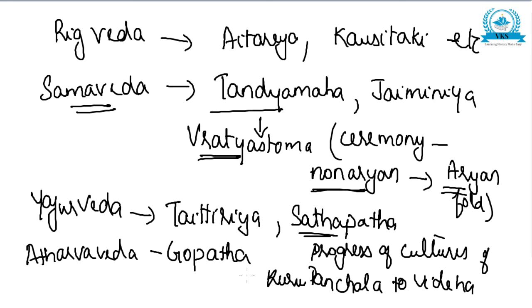So these are the Vedas and the Brahmanas attached to them. Rig Veda has Aitareya, Kausitaki, etc. Sama Veda has Tandya Maha and Jaiminiya, and Tandya Maha Brahmana tells about Vratyastoma. Yajur Veda has Taittiriya and Satapatha Brahmana, and Atharva Veda has Gopatha Brahmana attached to it. So this much is about Brahmanas. Now in literary sources we finished Vedas and Brahmanas.